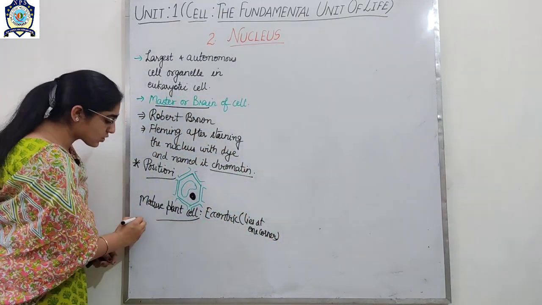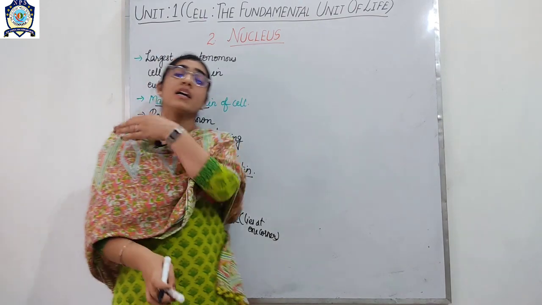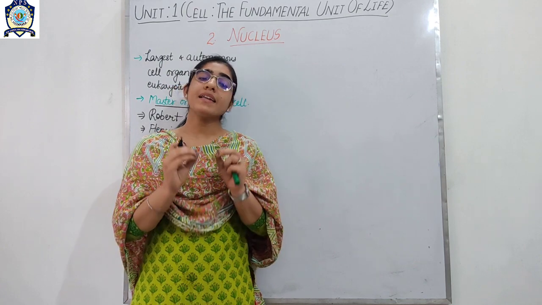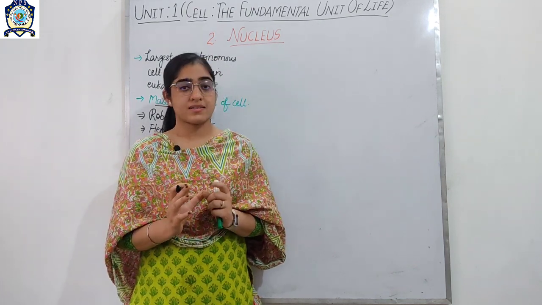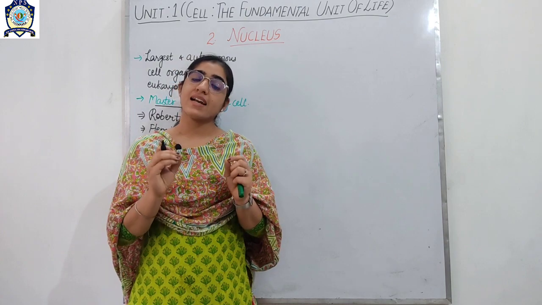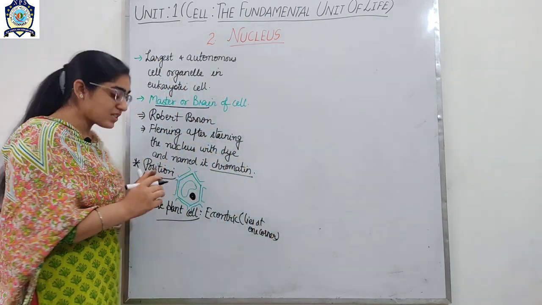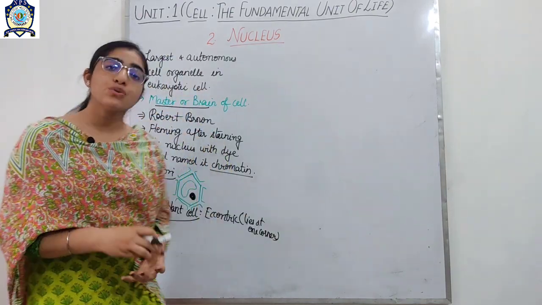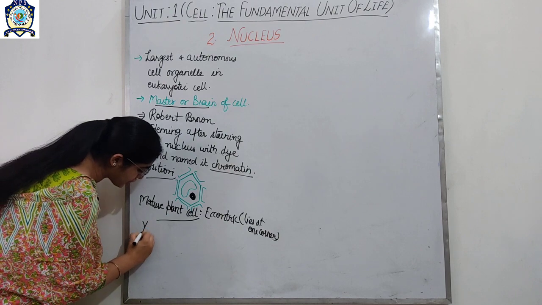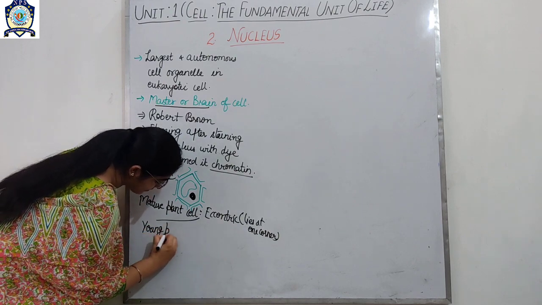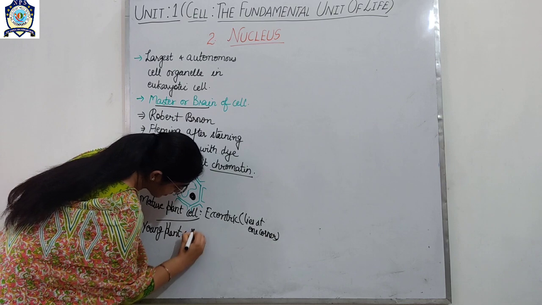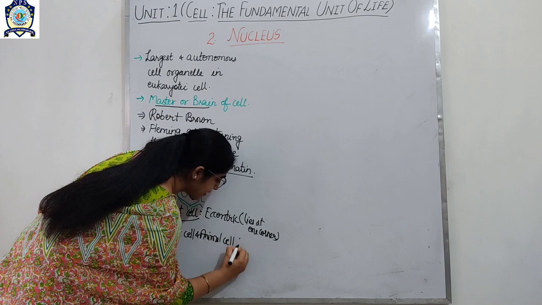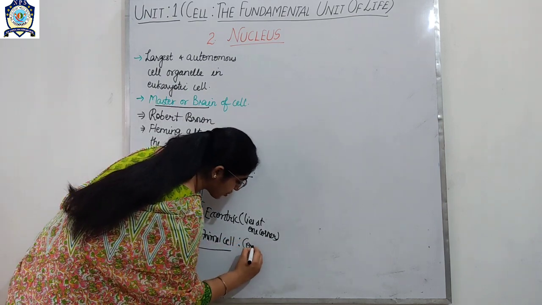Okay, and the next one is, if we talk about the younger plant cell and the animal cell, then in the animal cell and in the young plant cell, the nucleus lies in the center, and that's why in the young plant cell and in the animal cell, the nucleus is centric in position.